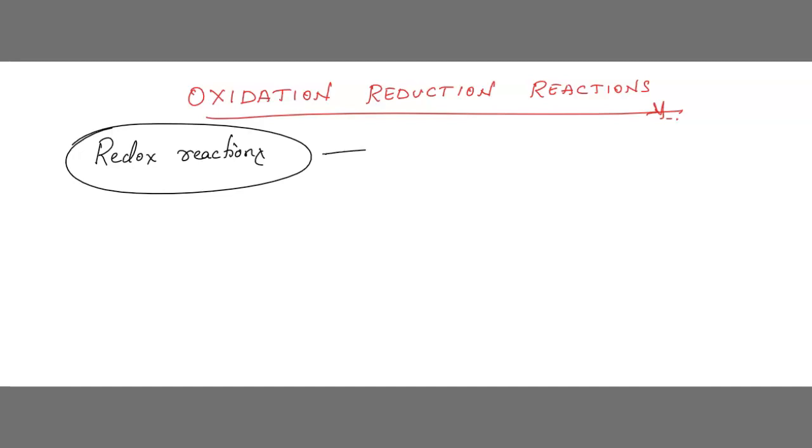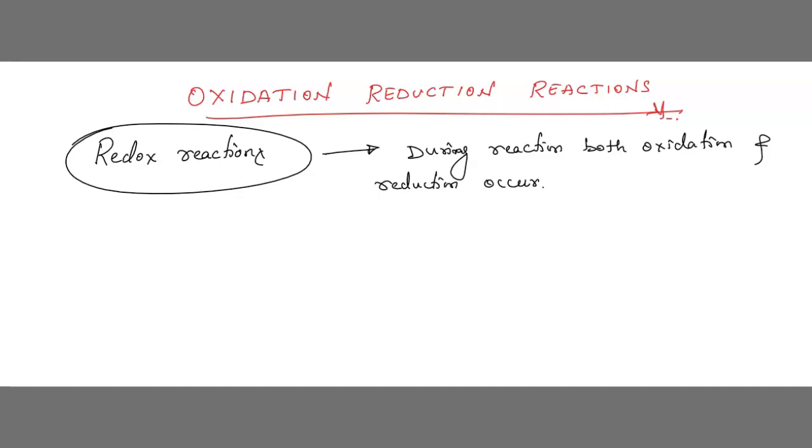What is a redox reaction? Redox reaction means that during a reaction, both oxidation and reduction occur. This type of reaction is called a redox reaction. If in the reaction both oxidation and reduction are happening in the same reaction, then we call this reaction a redox reaction.